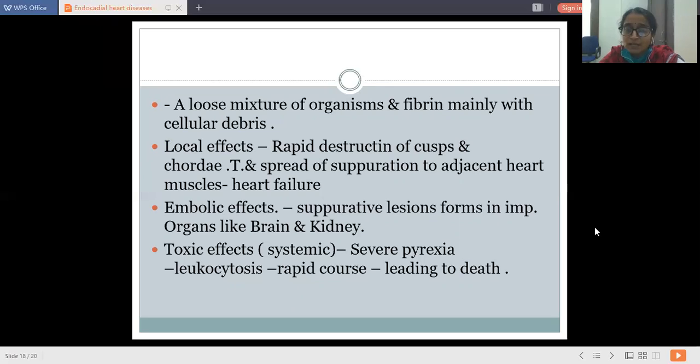The local effects are rapid destruction of cusps, that is chordae and chordae tendineae, and spread of suppuration to adjacent heart muscle, which gives rise to heart failure. Then embolic effects: suppurative lesions form in important organs like the brain and kidney. The suppurative lesions get formed by these emboli. Toxic effects: severe pyrexia and leukocytosis, with a very rapid course leading to death.